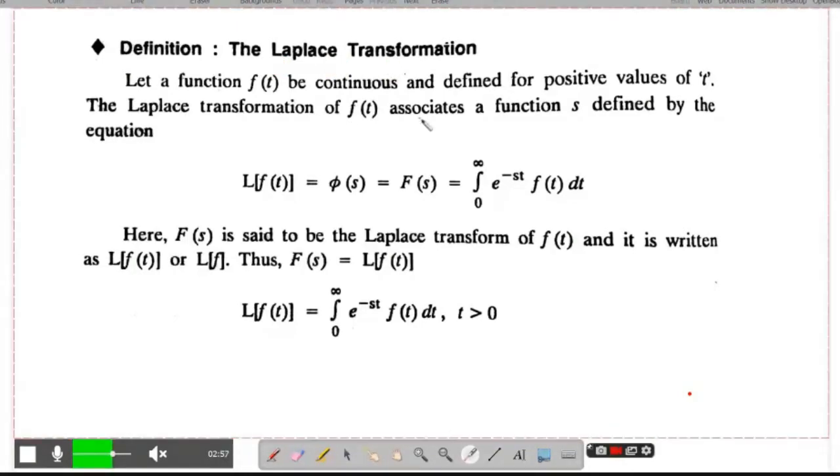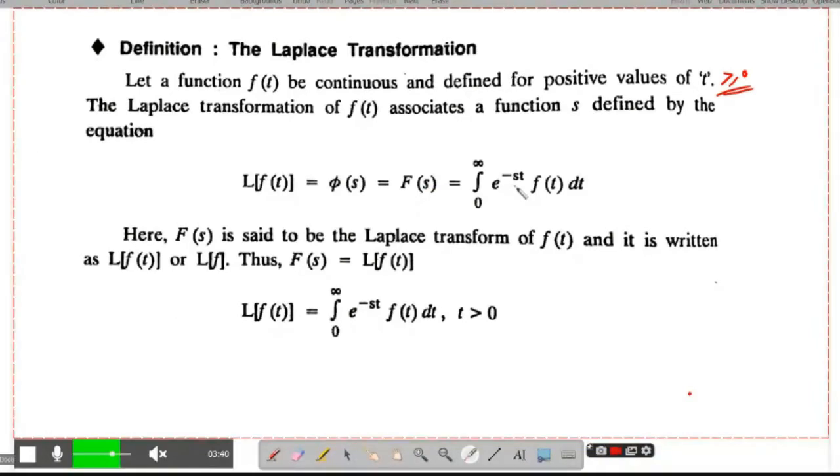The Laplace transform. Let a function f of t be continuous and defined for positive values of t. So here t should be greater than or equal to 0. The Laplace transform of f of t associates a function F of s defined by L of f of t equals the integral from 0 to infinity of e power minus st f of t dt. So if you take the Laplace transform of f of t, you get F of s.